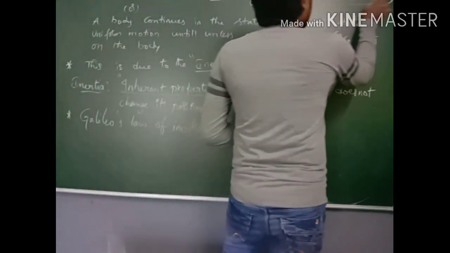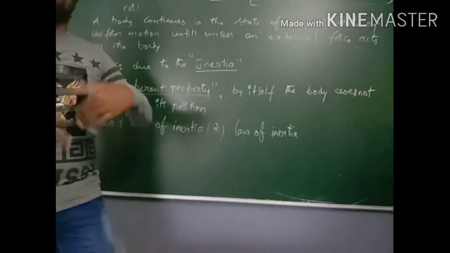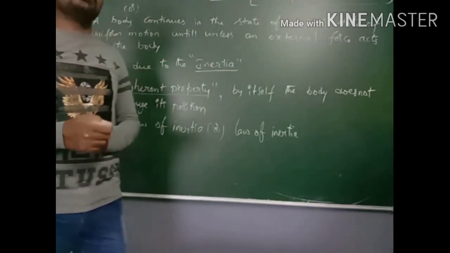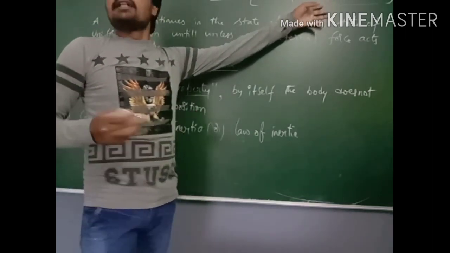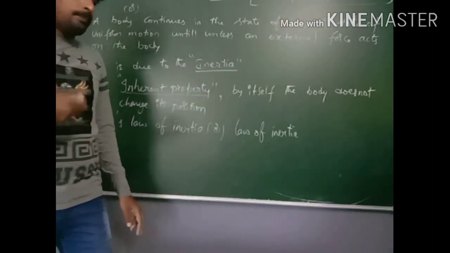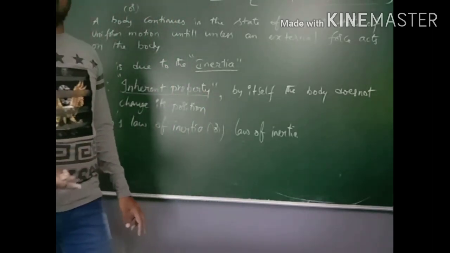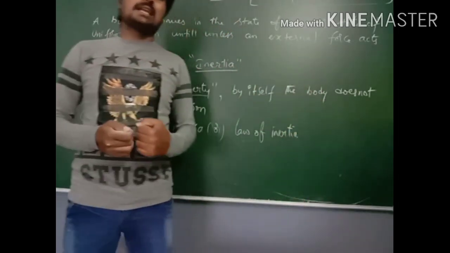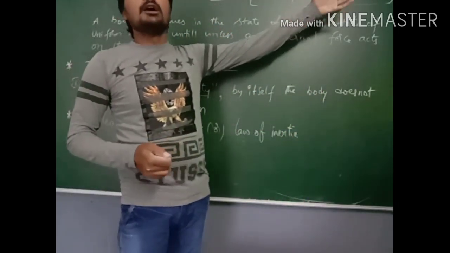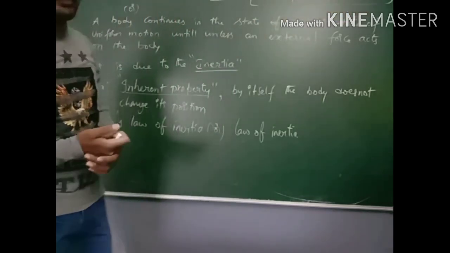But to maintain this uniform motion forever and ever is not possible practically. Why is it not possible practically? Because to maintain the uniform motion, the body would have to produce force by itself, which obviously is not possible. Frictional forces must act on each and every body, so maintaining that uniform motion is not possible.